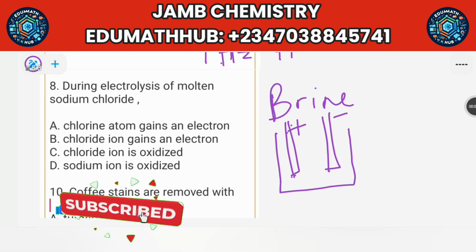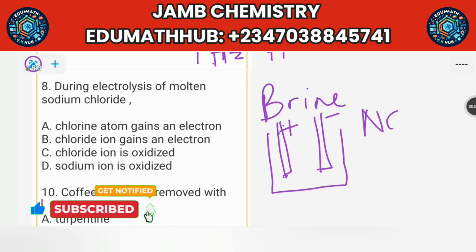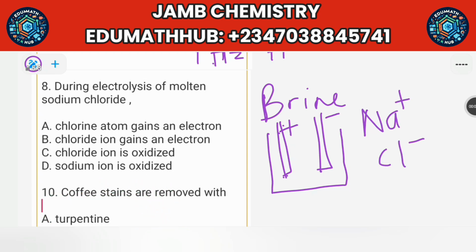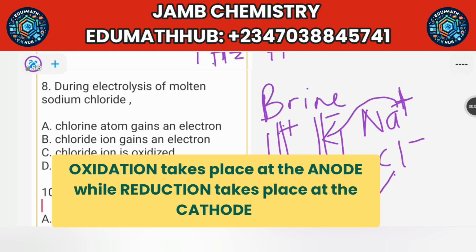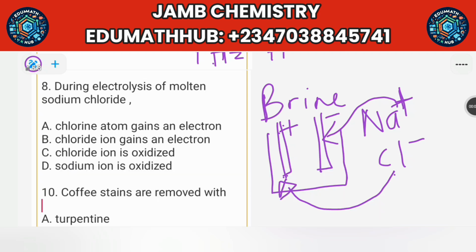So don't forget that in your NaCl, you have Na plus and Cl minus. This is the chloride ion. This is the sodium ion. So since the sodium ion is plus, it will drift or move to the cathode, where it is going to undergo reduction. While the chloride ion will move to the anode, where it's going to undergo oxidation. So take note, oxidation takes place at the anode, while reduction takes place at the cathode. Don't forget that.